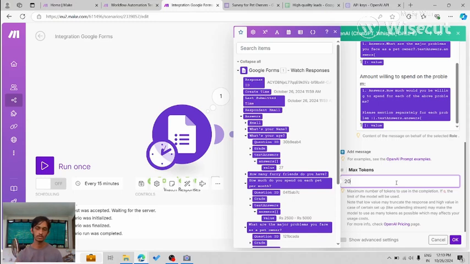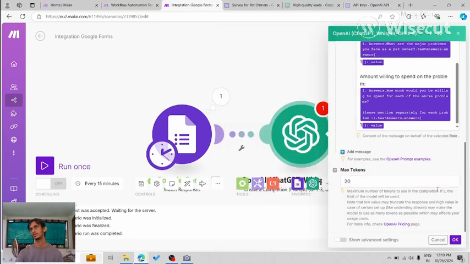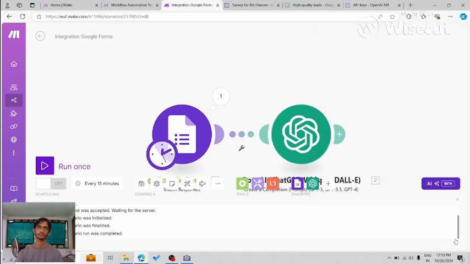But let's say you don't care about the budget and you just want whatever the response of OpenAI is, you just want that response, then you can put 0 over here. Now 0 does not mean 0 output tokens. It means that there is no limitation on the number of output tokens. So I hope you understand this maximum tokens, and I'm going to go ahead and click OK.